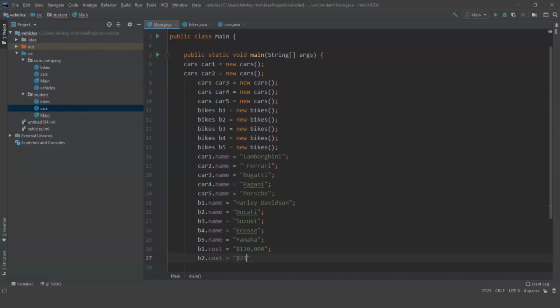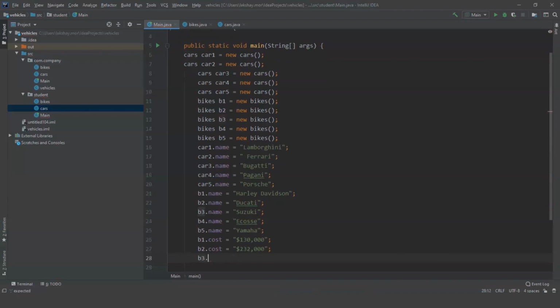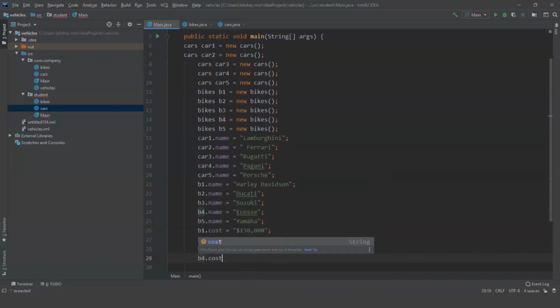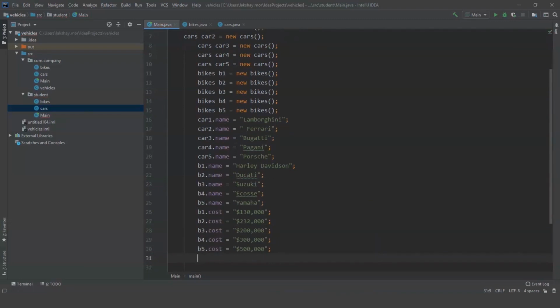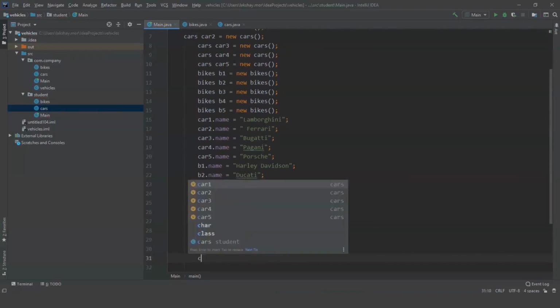For Ducati, $232,000. For Suzuki, 200,000. 300,000. And the last one, Yamaha, 500,000. Now similarly, I'm going to assign values for car1.cost till car5.cost.